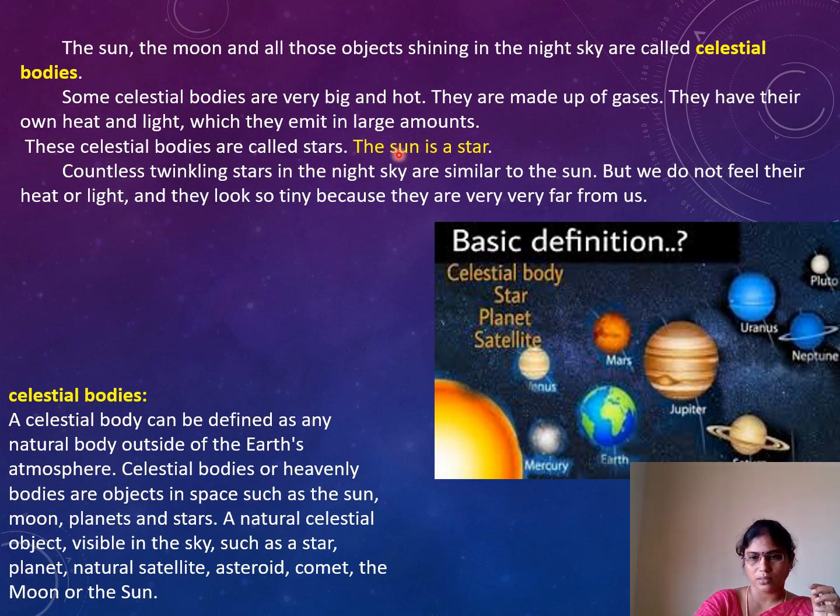Example, our sun. Our sun is a star. It gives light to other planets and moons. So the moon, sun and other planets together we call celestial bodies. You see here the picture, children. The sun, our planets together, and including other stars, we call celestial bodies.